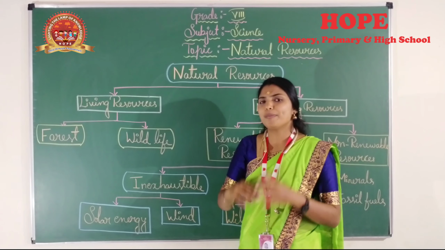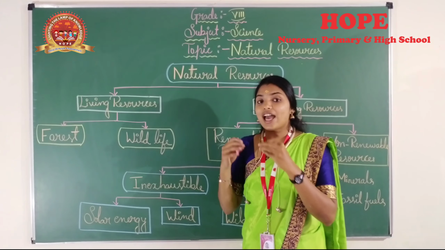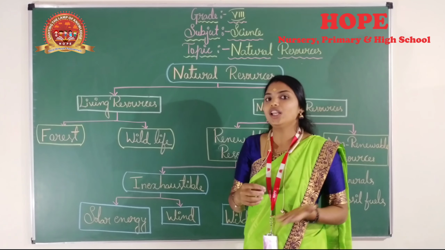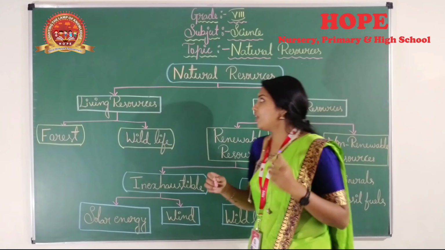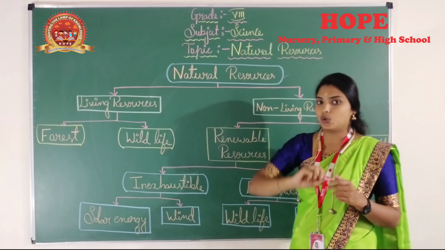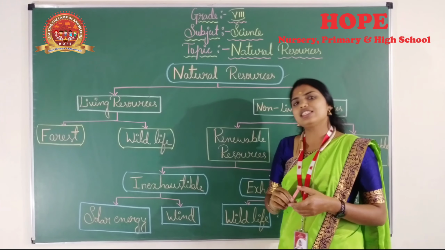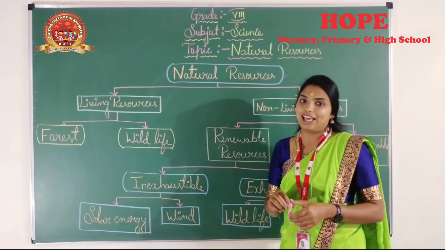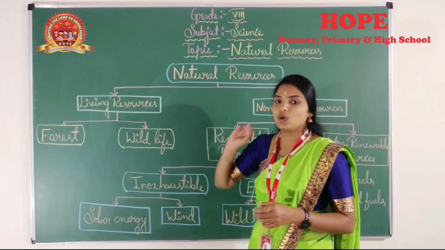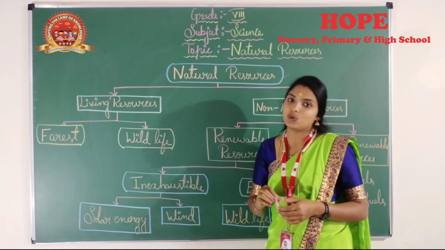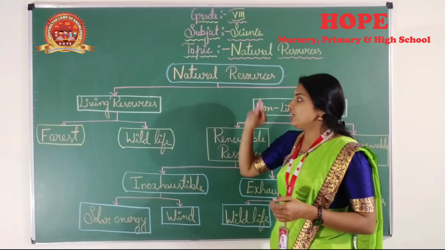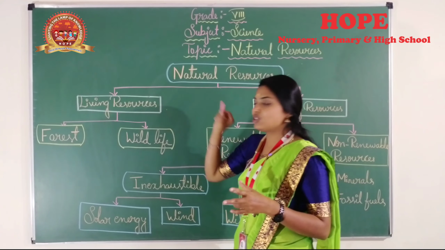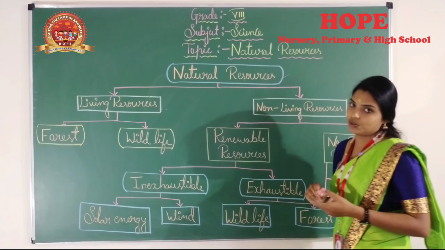Children, we know we use many things which occur in nature, either living things or non-living things. So we have to understand about natural resources. We see various kinds of living and non-living things in everyday life. That is living resources and non-living resources. The natural resources are classified into two groups, that is living resources and non-living resources.